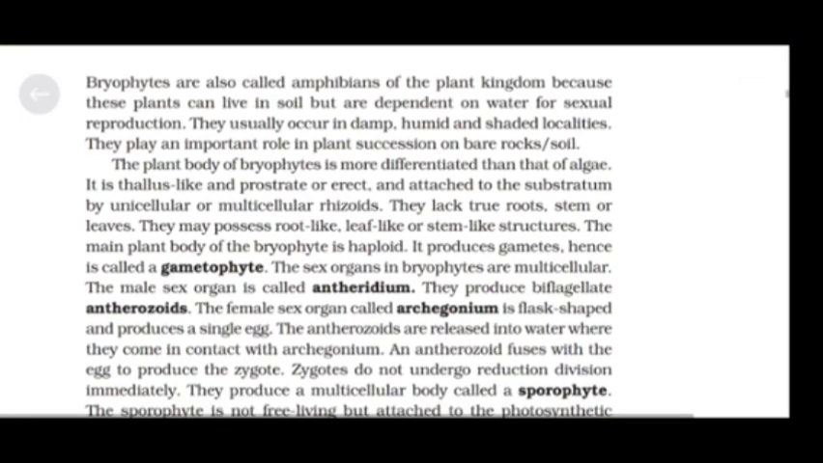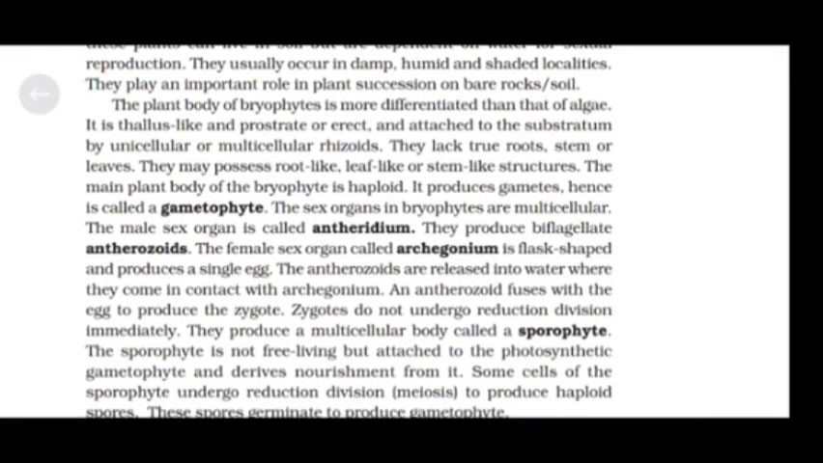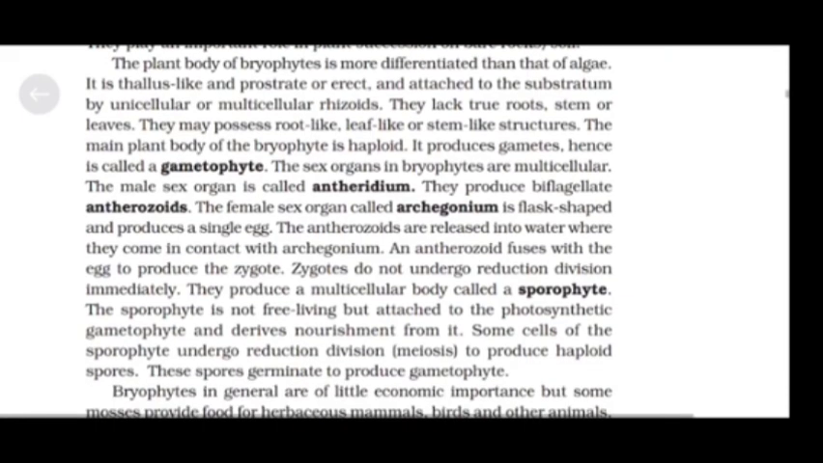The plant body of bryophytes is more differentiated than that of algae. It is thallus-like and prostrate or erect and attached to the substratum by unicellular or multicellular rhizoids. They lack true roots, stem or leaves. They may possess root-like, leaf-like or stem-like structures. The main plant body of the bryophyte is haploid. It produces gametes, hence is called a gametophyte.